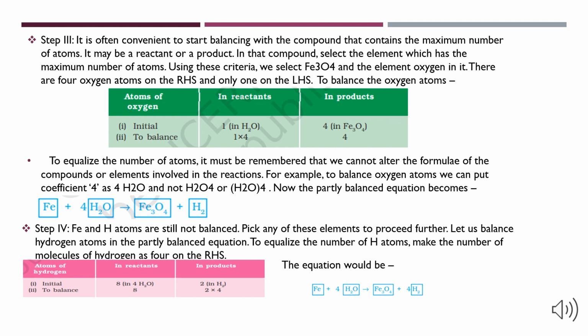Atoms of hydrogen present initially in reactants is 8 in 4H2O and in products it's 2 in H2. To balance, we multiply the hydrogen atom by 4. The equation would become Fe plus 4H2O gives Fe3O4 plus 4H2.